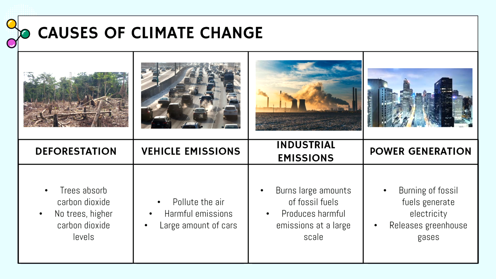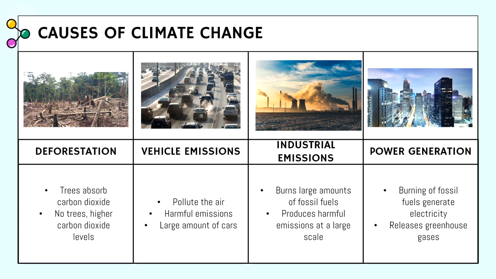Next, we will move on to vehicle emissions. Vehicle emissions are emissions such as smoke, which are produced by vehicles such as cars, trucks, and other automobiles. These emissions pollute the air and are also harmful emissions that can affect both humans and plants.